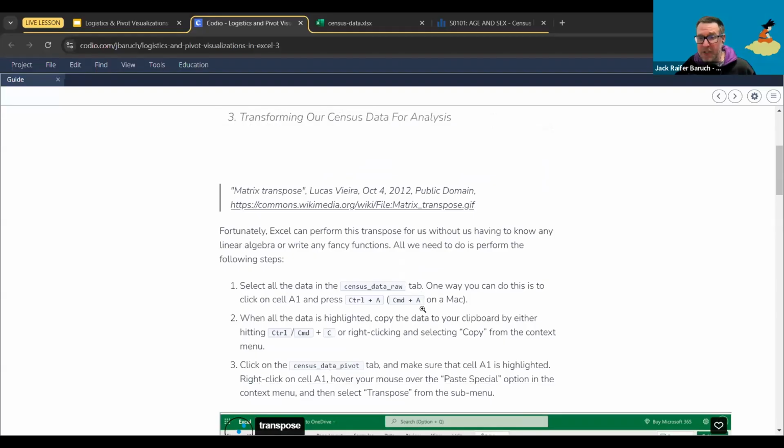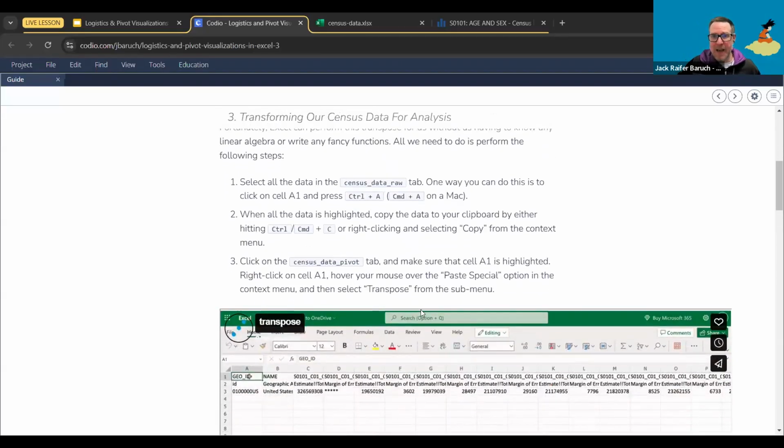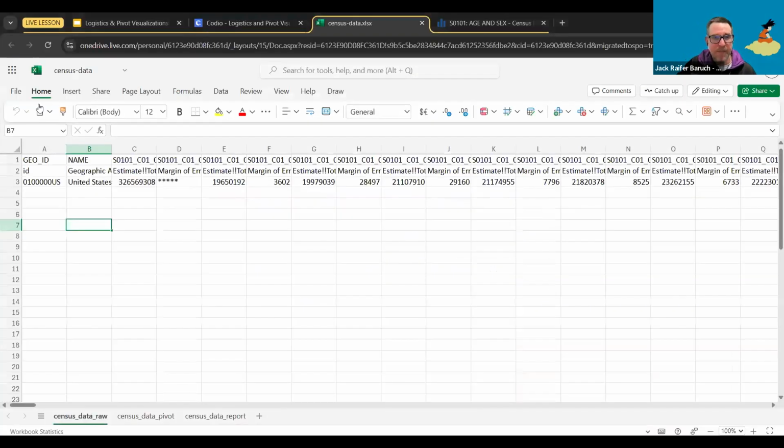So the first thing we are going to do is exactly that. Let's go to our census data. You already have it. You're ready to start transposing and doing very cool stuff? Yes, ready, good.